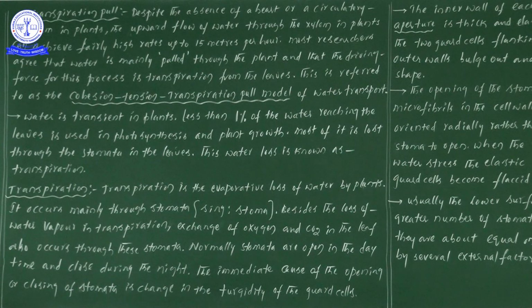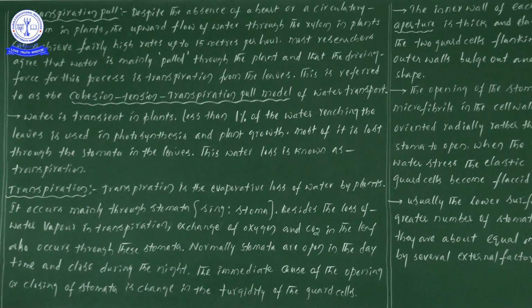Like human beings or animals, which have a circulatory system, unlike them the plants do not have a heart as well as a circulatory system.